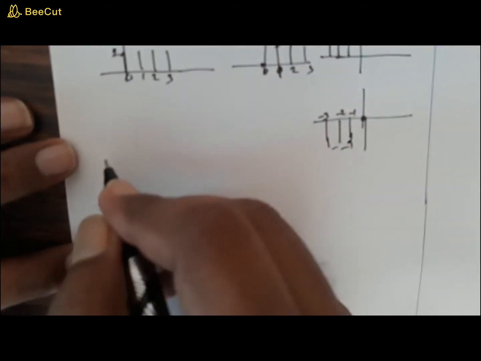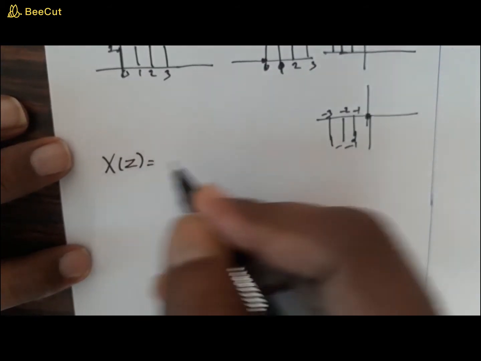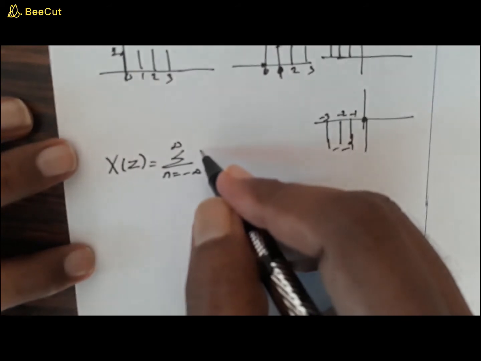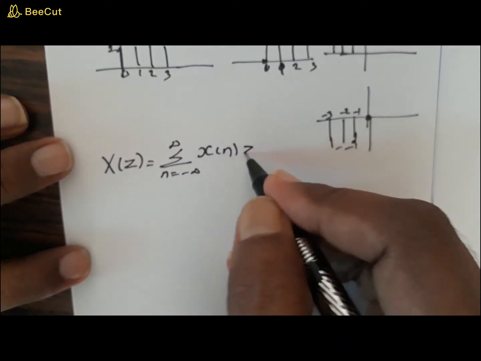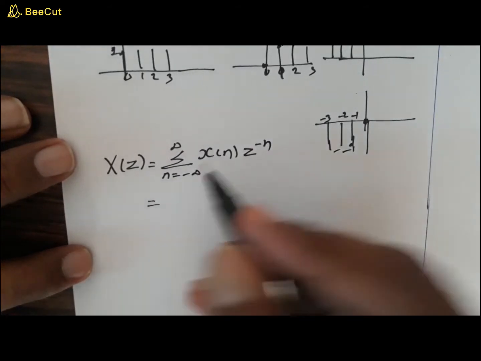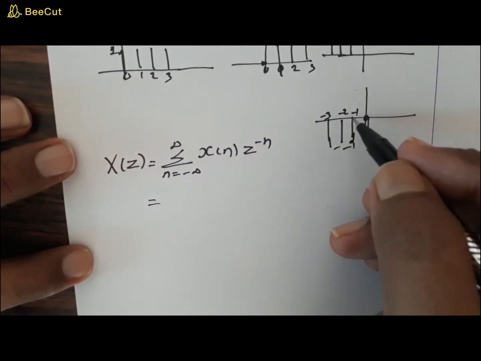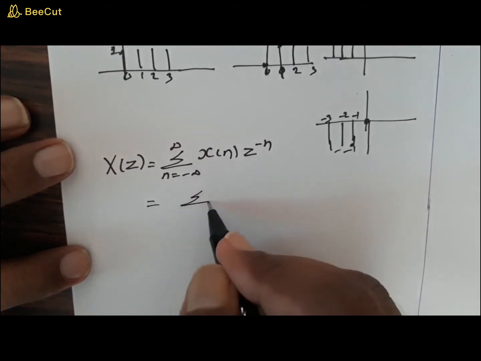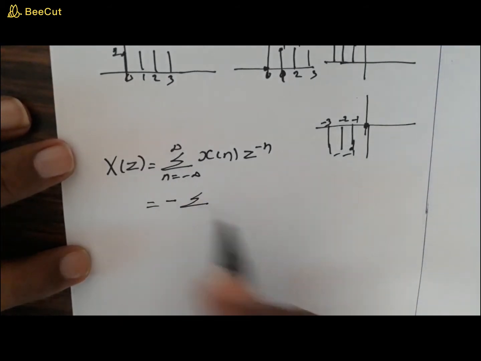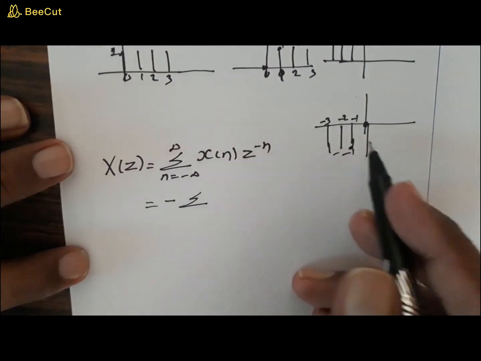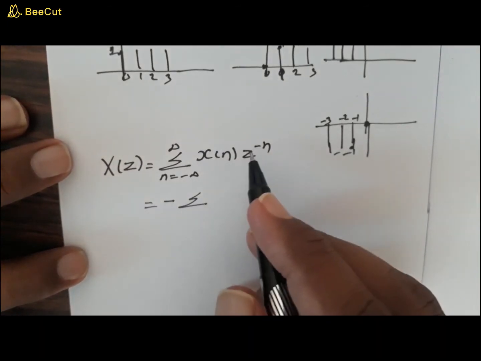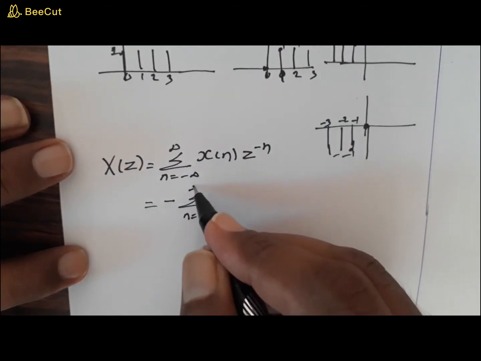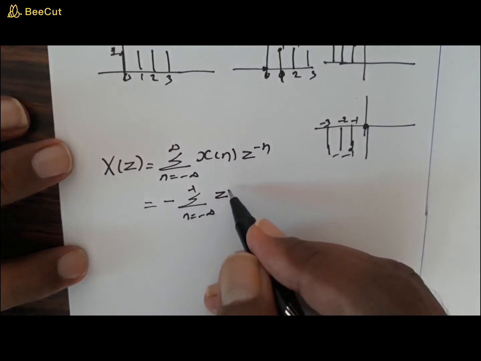Now I'm going to find out the Z transform of the signal. X of z is equal to sigma n equals minus infinity to plus infinity of x of n z raised to minus n. In this case, since the signal varies only from minus infinity to minus 1, you can take the minus outside. The value of u will always be equal to -1, so this can be written as n equal to minus infinity to -1 of z raised to minus n.